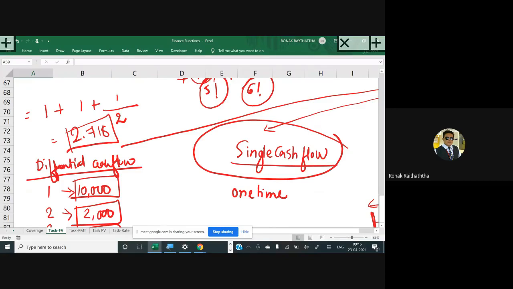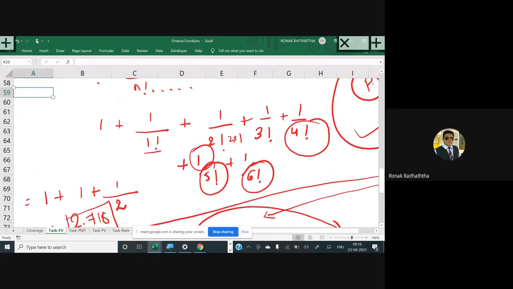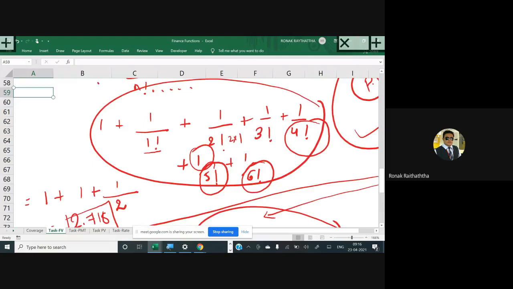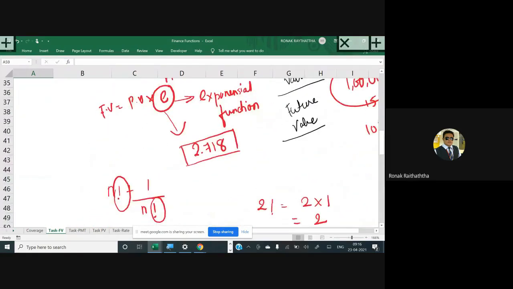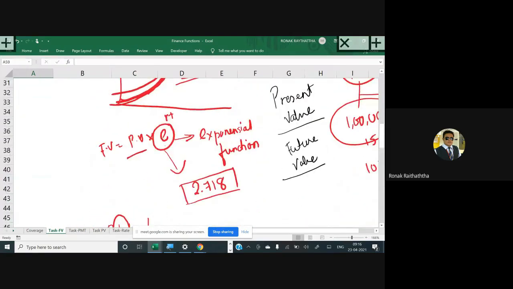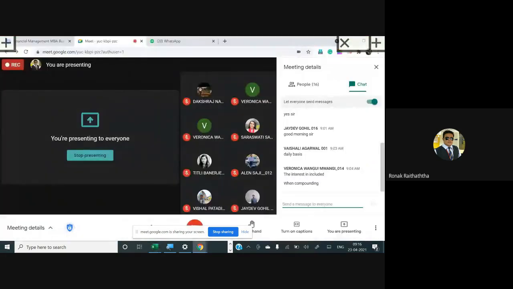I hope that's clear to everyone now. So here the rule of infinity gets applied, and that's why we have taken the formula of PV multiplied by e, the exponential base, raised to rt. r stands for the rate of return and t stands for the number of years. Absolutely clear? Confirmation from the students, please. Till now?